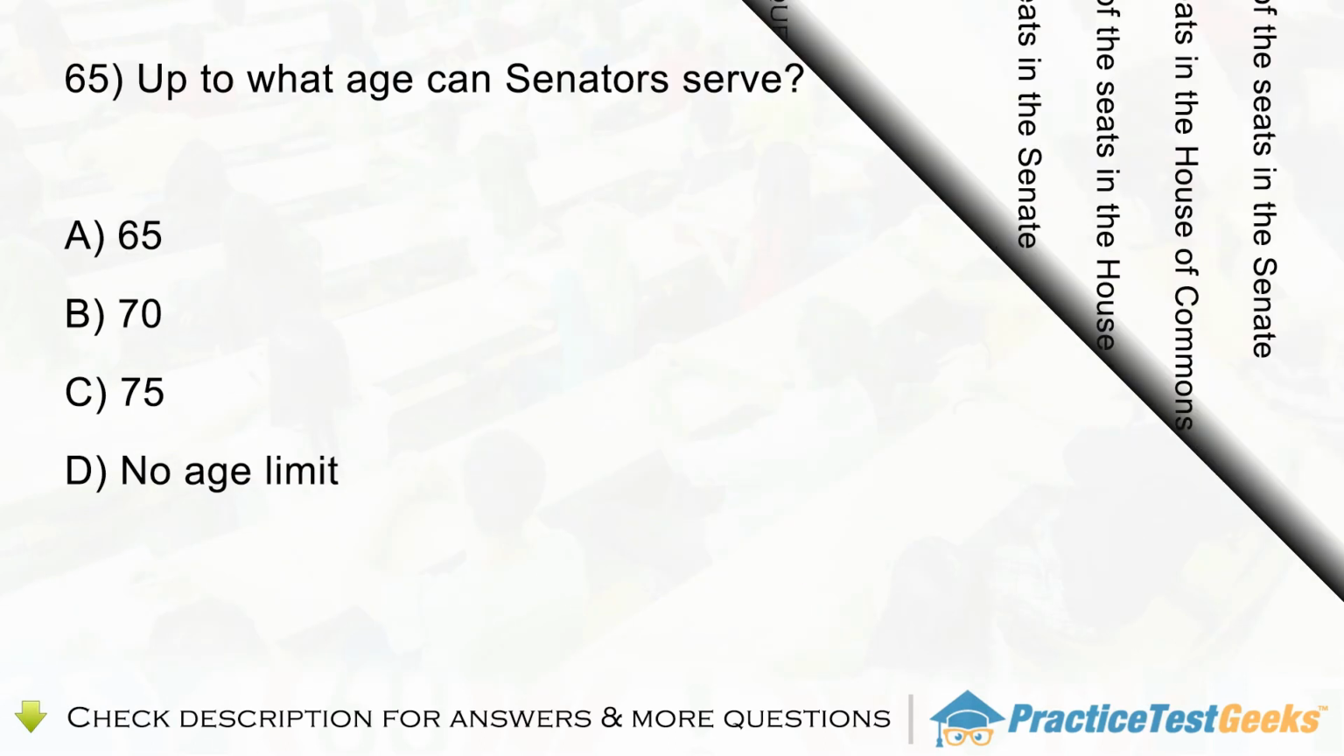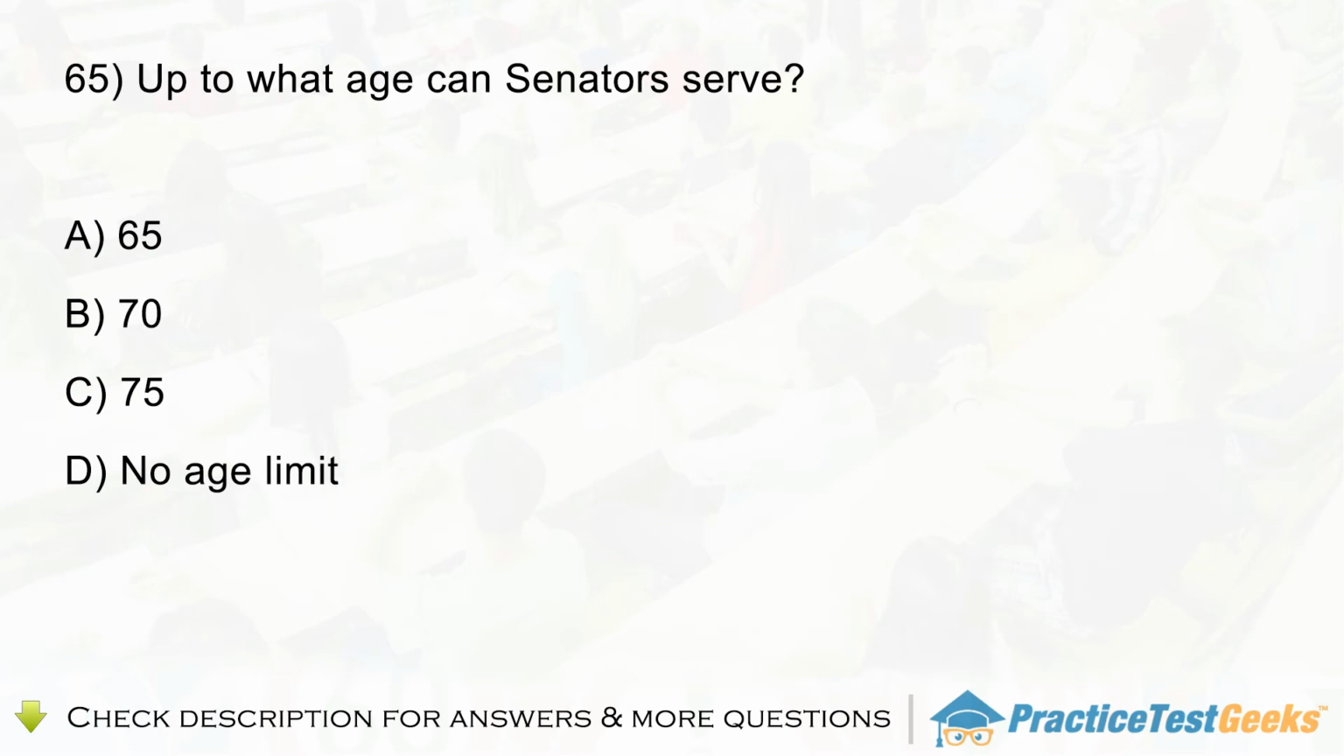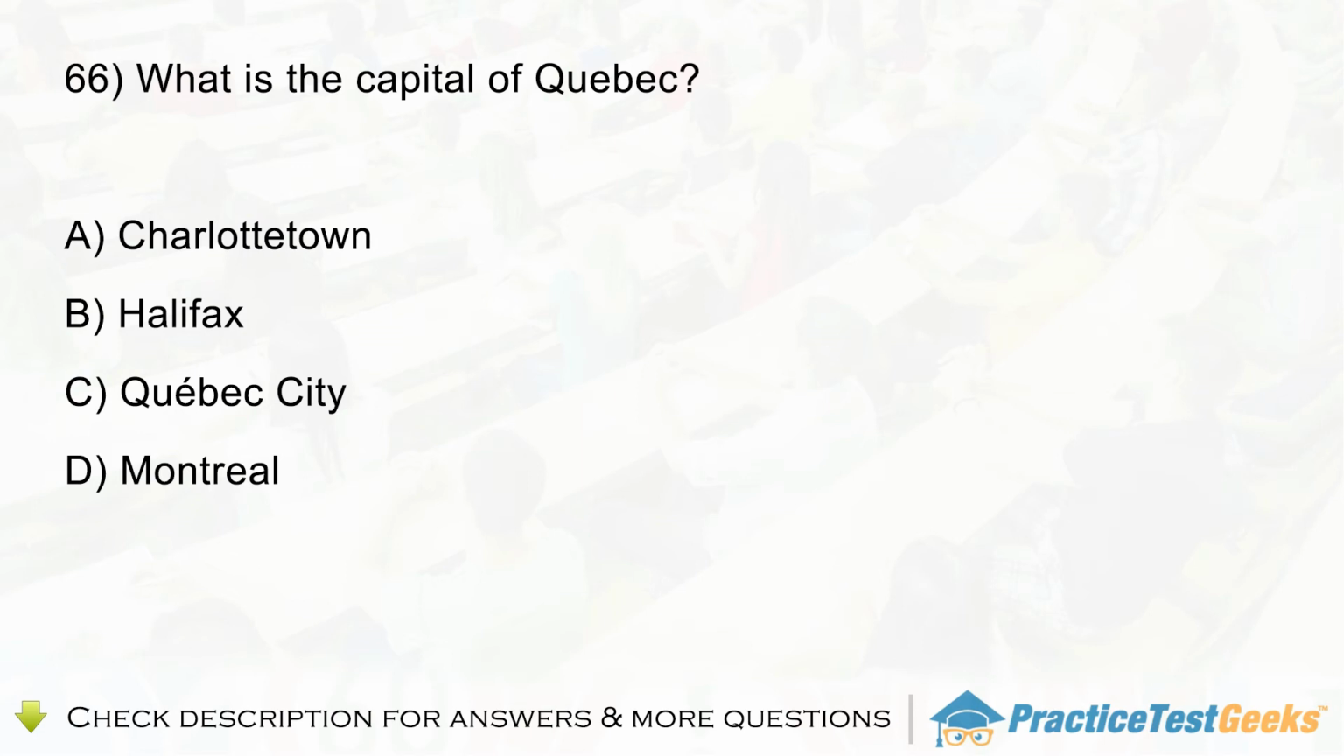Question 65. Up to what age can senators serve? A. 65. B. 70. C. 75. D. No age limit. Question 66. What is the capital of Quebec? A. Charlottetown. B. Halifax. C. Quebec City. D. Montreal.